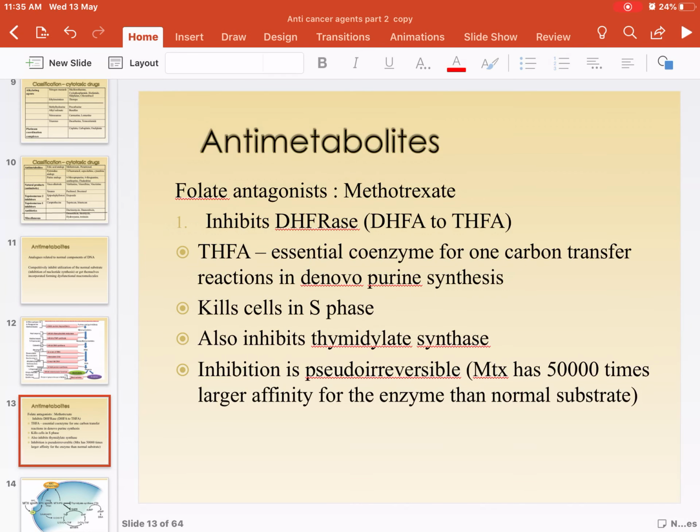Let's look into the first one, methotrexate. Methotrexate inhibits DHFR, similar to sulfonamides. It inhibits conversion of dihydrofolic acid to tetrahydrofolic acid. All of us know tetrahydrofolic acid is involved in purine synthesis. If there is no purine, there is no DNA replication, hence the cell is not able to divide. Methotrexate kills the cell in the S phase. Not only that, it also inhibits thymidylate synthase, and it has more affinity for rapidly dividing cells.